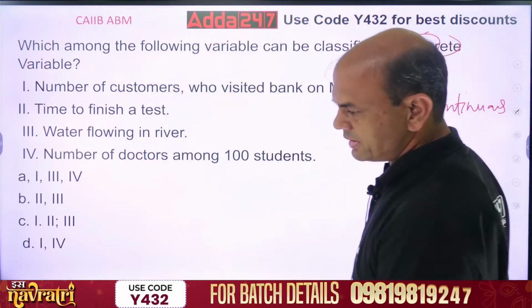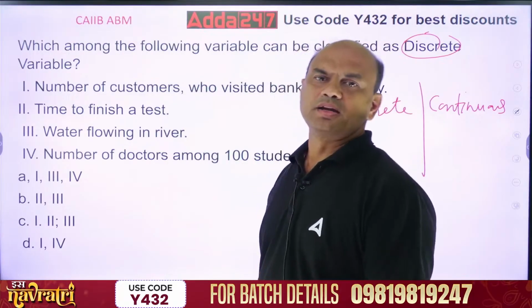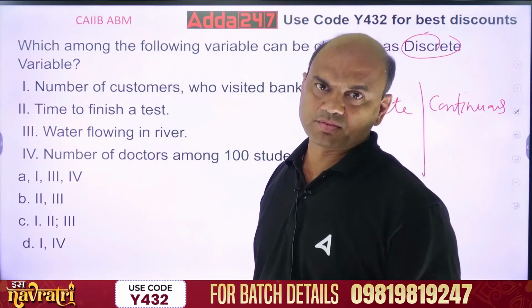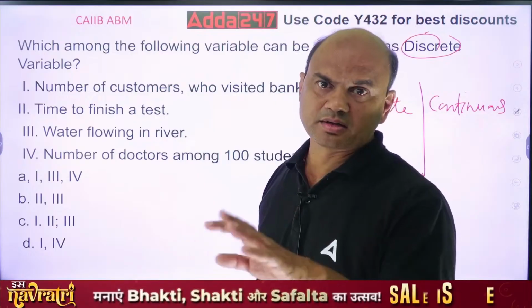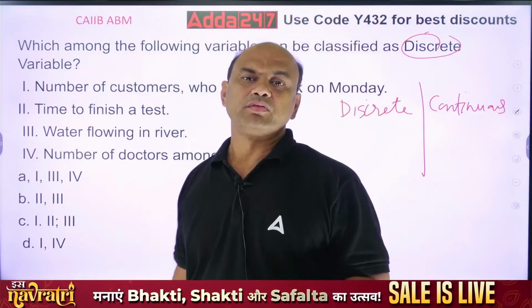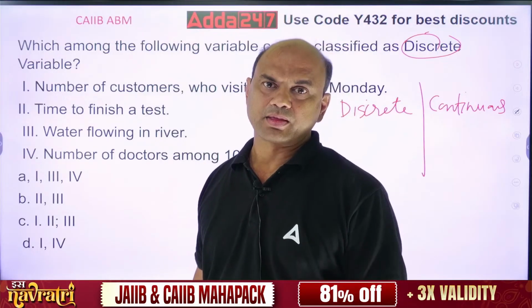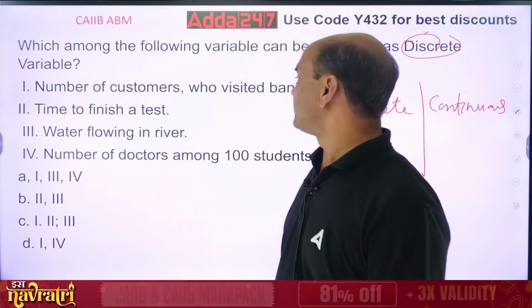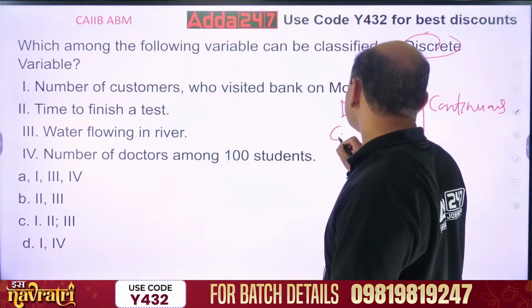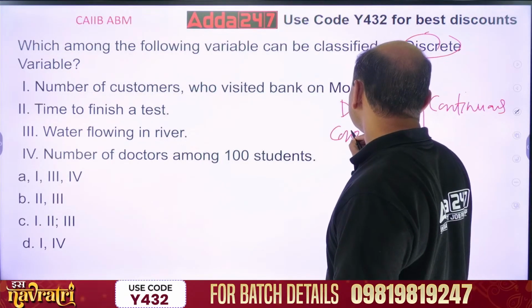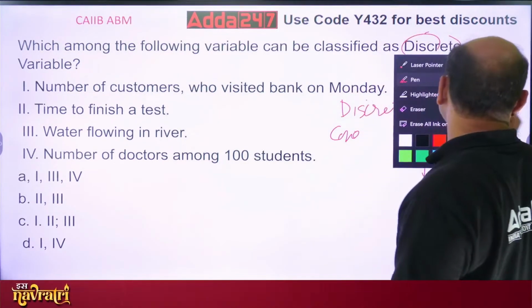What do you mean by discrete and continuous? Discrete means which can be counted. One man, second man, third man, fourth man. One person, second person. You can count them. So which can be counted? Discrete. Counted.